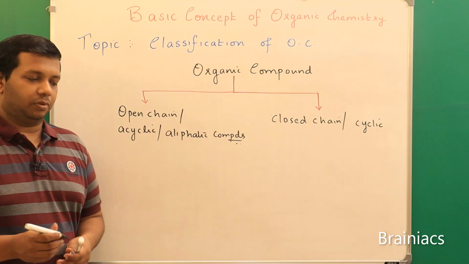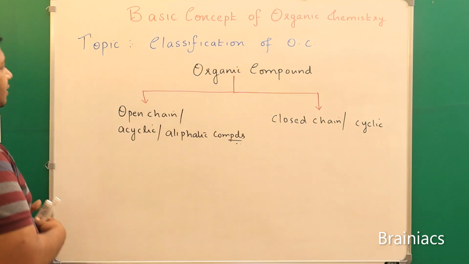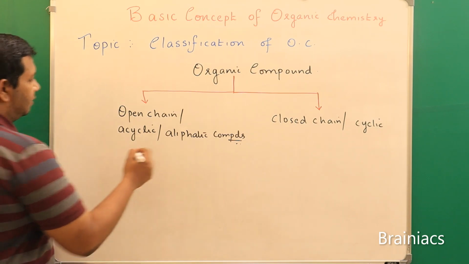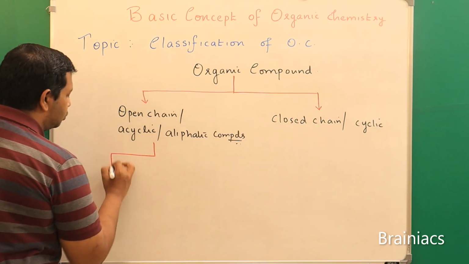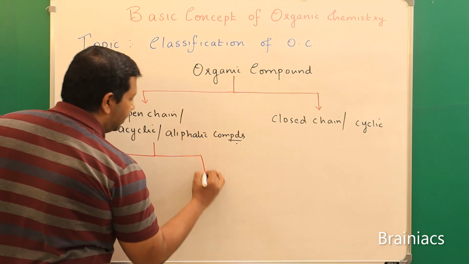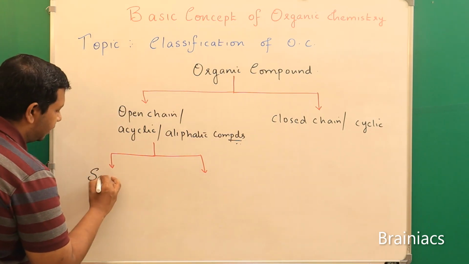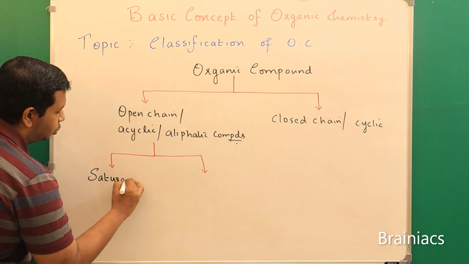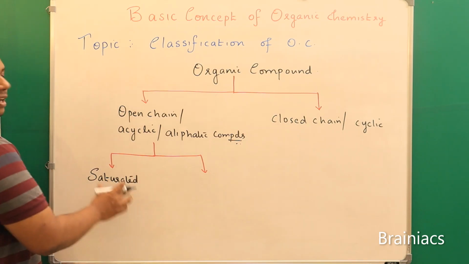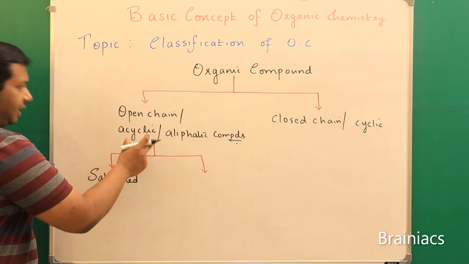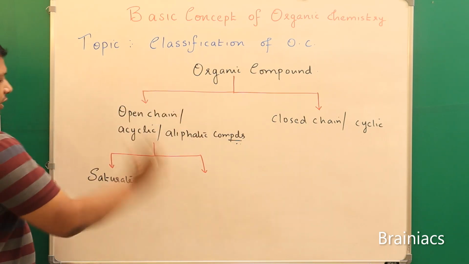Cyclic organic compounds. And coming to the first one, this is further classified into 2. That is, the first one we call saturated open chain or acyclic or aliphatic organic compounds.